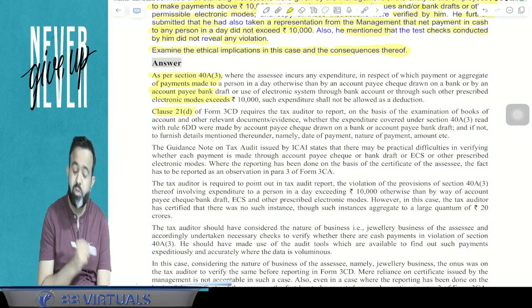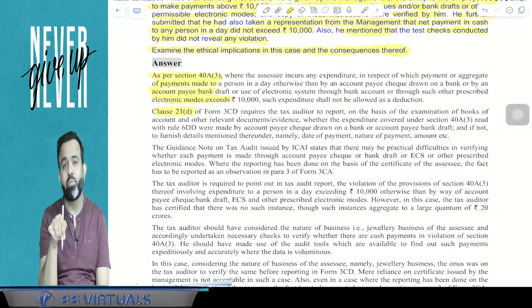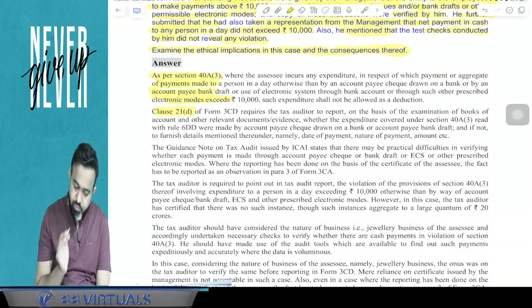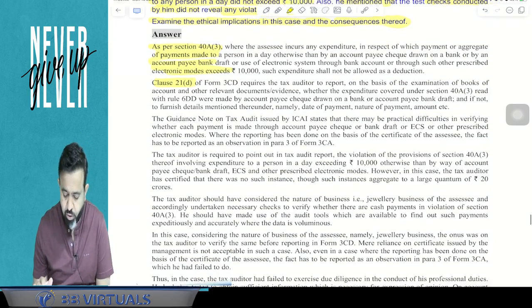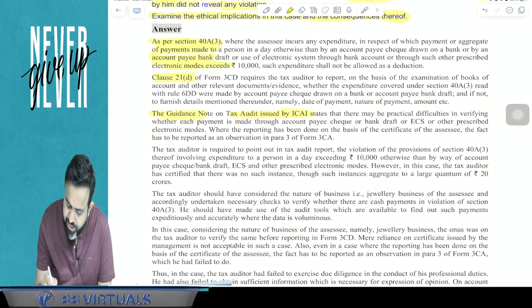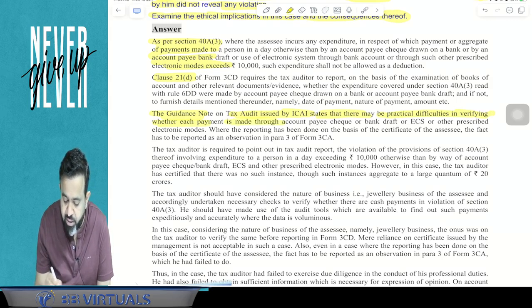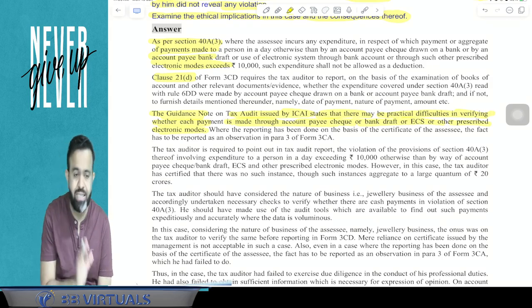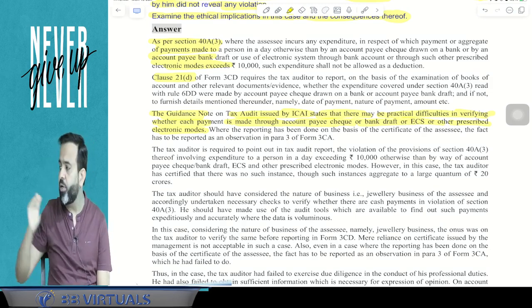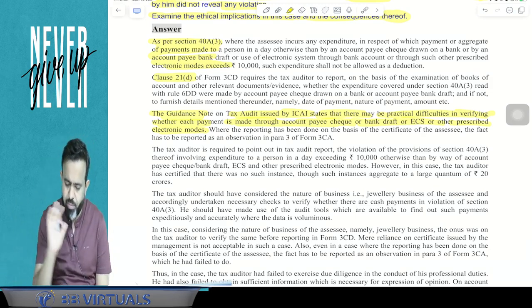After that, write clause number 21D of Form 3CD. 21D says that if there is a violation, then you have to report the disallowance here. That you have to write. Now guys, what does the guidance note on tax audit issued by ICAI say? Pay attention. The guidance note states that there may be practical difficulties in verifying whether each payment is made through account payee cheque, bank draft, ECS or other prescribed electronic modes or not. So ICAI says there may be a practical difficulty in identifying whether the assessee made all payments by account payee cheque only or not.